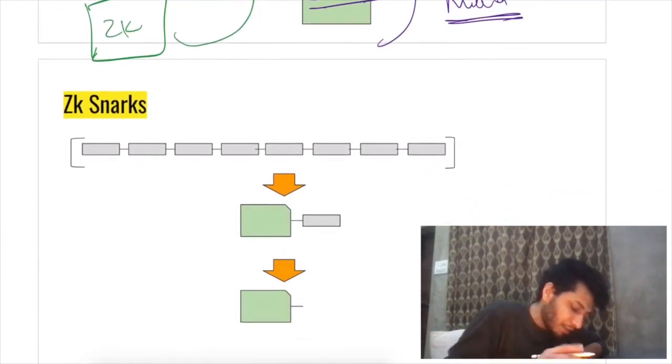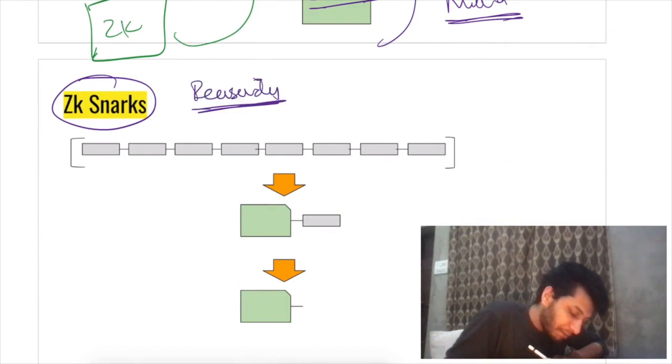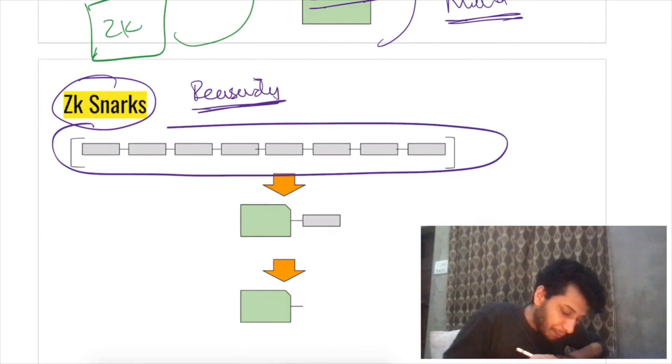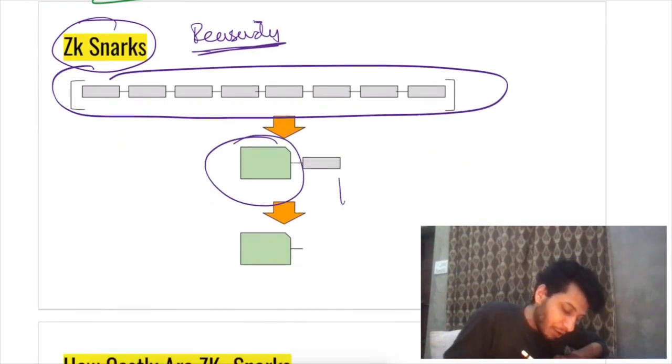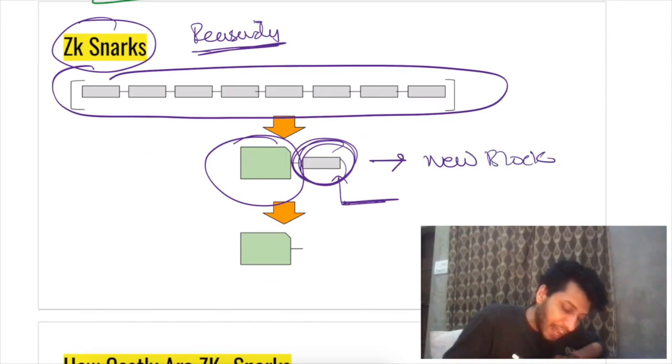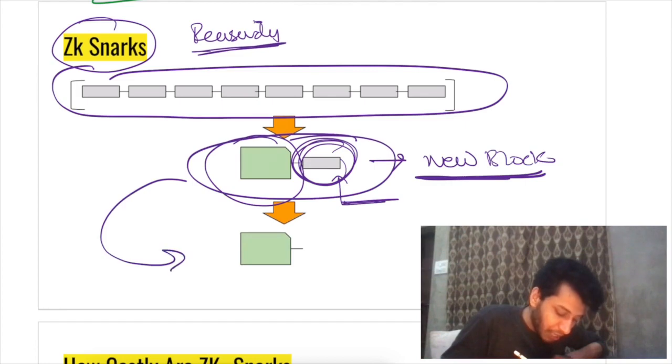And this process of generating ZK snarks is done recursively. What I mean by this is, once we have a computational proof for the blockchain, there will be more blocks that will get added to it, right? And as soon as we get a new block, we will produce a new snark for this.